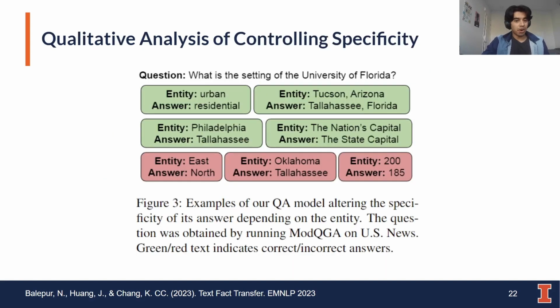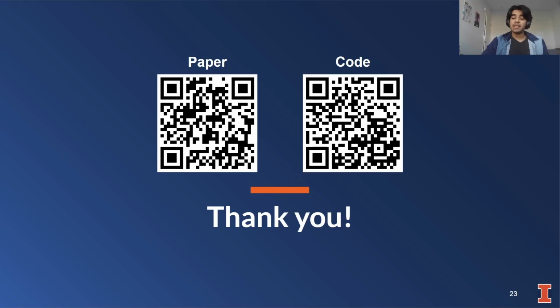One interesting thing I wanted to point out is this qualitative analysis of the ability of our QA model to control specificity. To do this, we pick out a question, like what is the setting of University of Florida, and we change the transferred entity, which in theory should change the specificity of our answer. We find that when you do change the specificity of the entity, our model does have the ability to change the specificity of its answer. So for example, when you provide urban as the specificity guidance, it returns residential, while the nation's capital also returns the state capital. And yeah, that's everything I wanted to present.